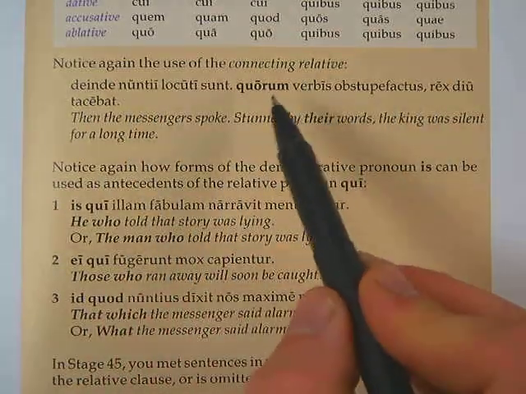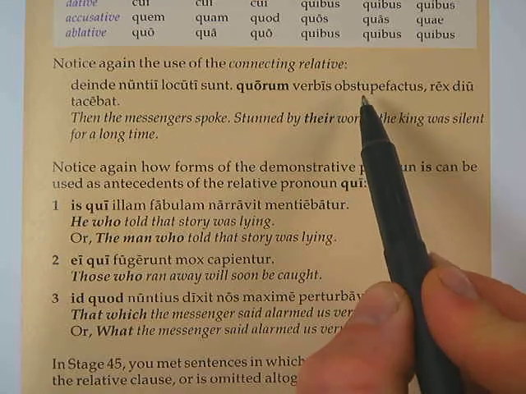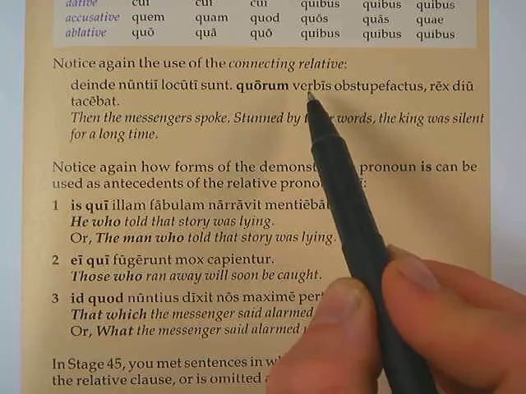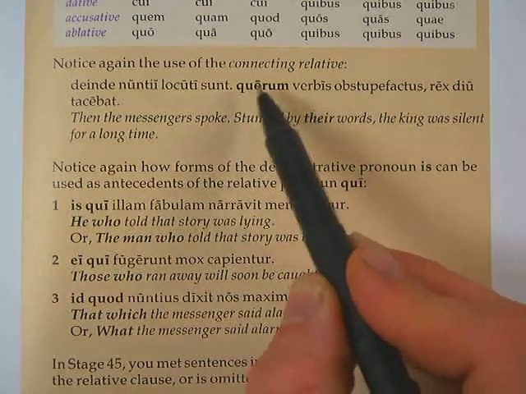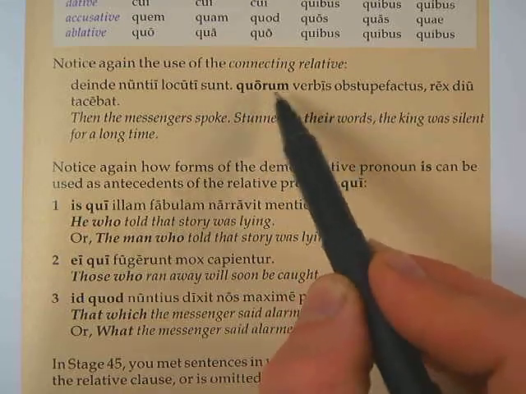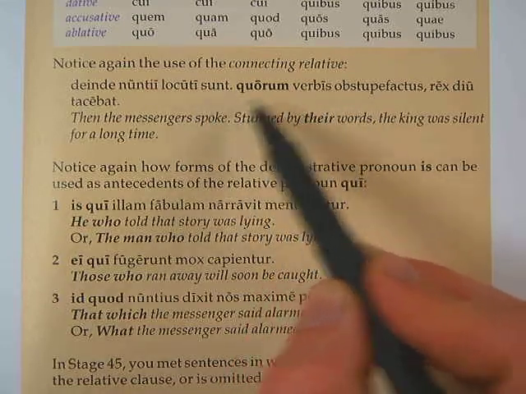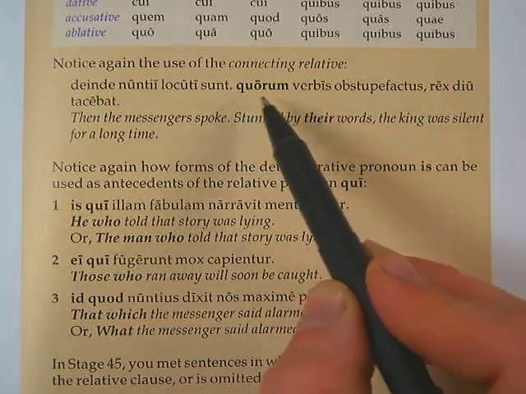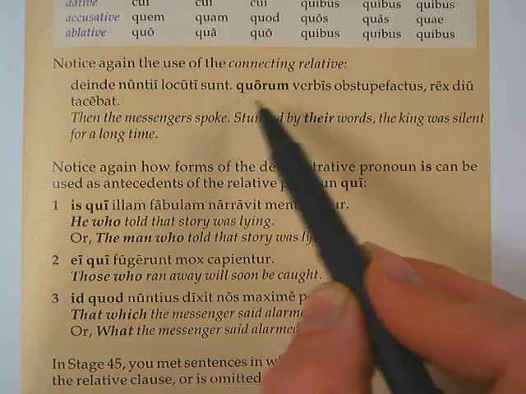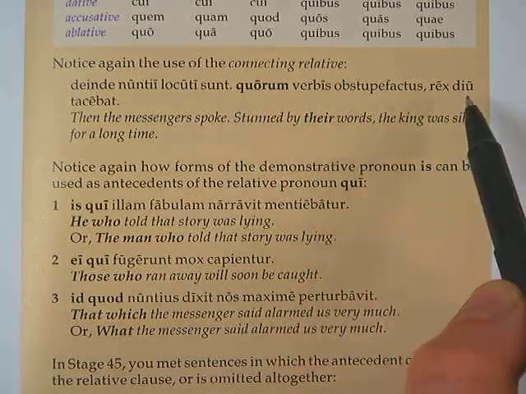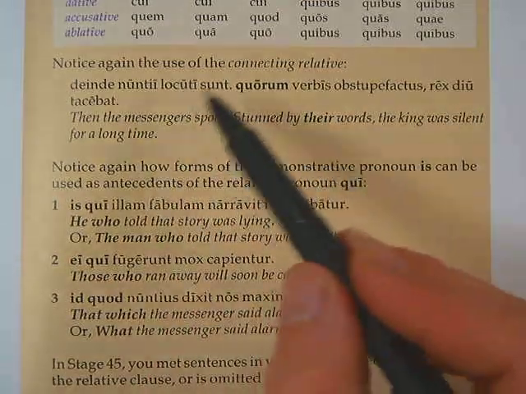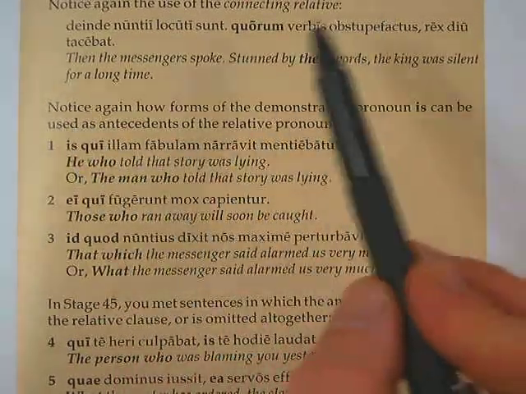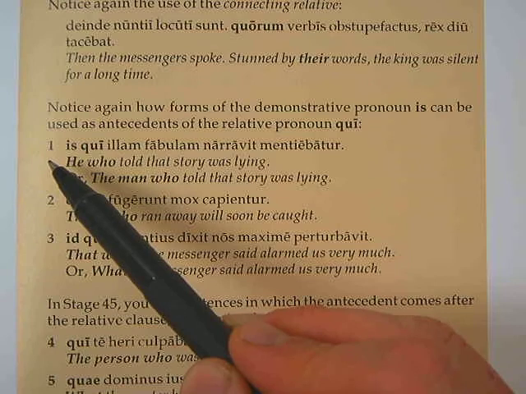Right here it says, notice again the use of the connecting relative. Okay, so here's the relative pronoun, quorum. It says, then the messengers spoke, deinde nuntii locuti sunt, quorum verbis obstupefactus. It says, stunned, obstupefactus, by their words, or the words of whom. Okay, what it means is the words of those who had said them. By their words, quorum, the words of them. Notice I didn't translate it of whom; that doesn't sound as good. It's of them. Okay, the king was silent for a long time.